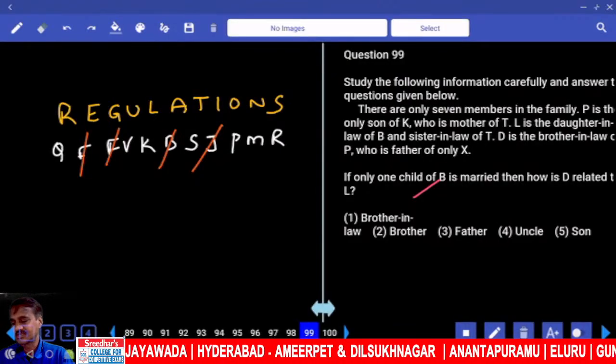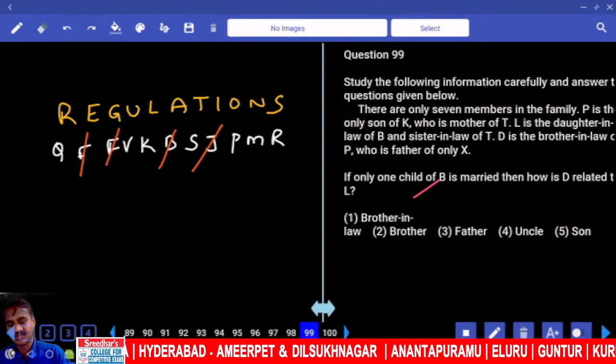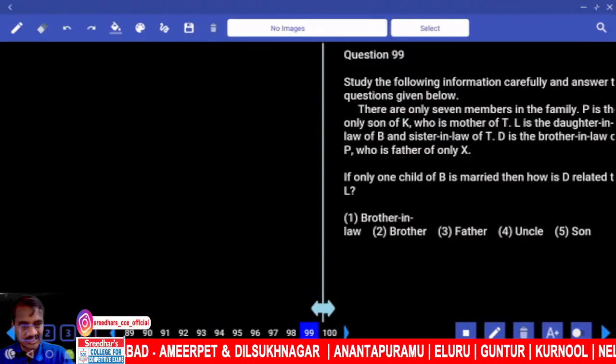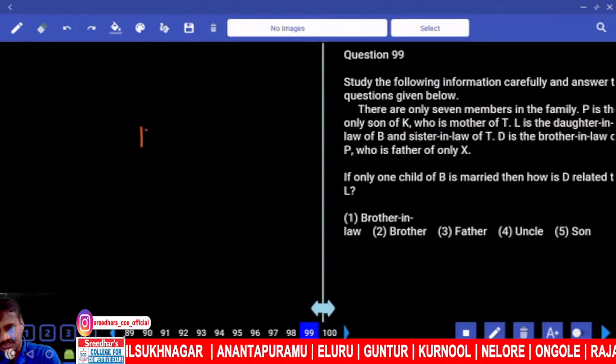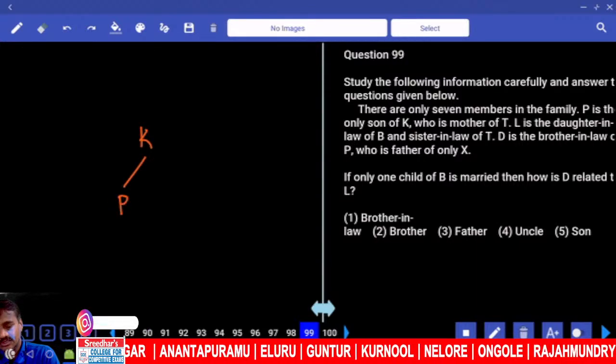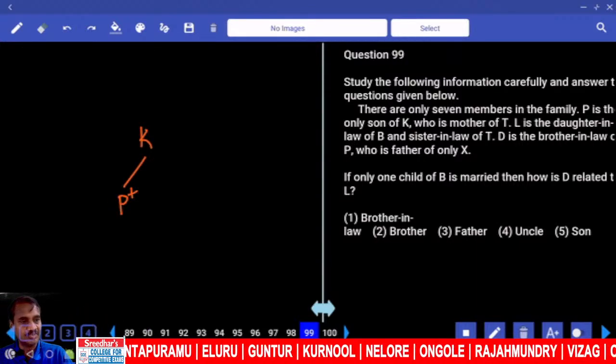Now, first are the second priority. And first priority 99 to 100. Now, only 7 members were there. P is the only son of K. K is here. Now P is the only son. It doesn't mean that he is the only child. Daughters could be n number.